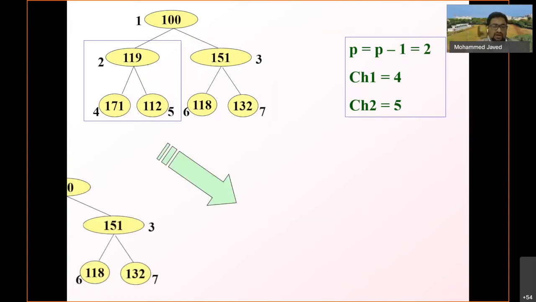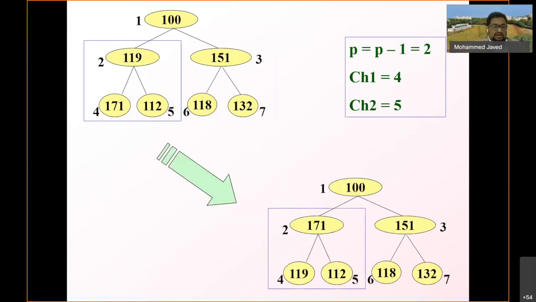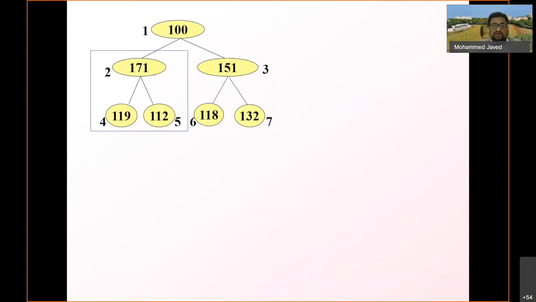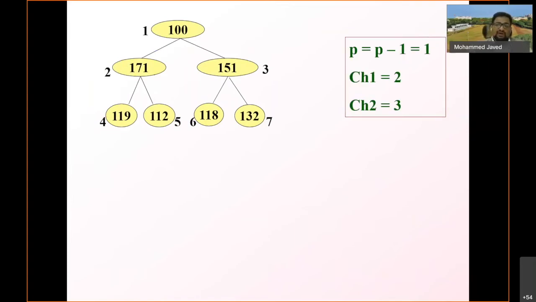Now I come to know that 171, the child value, is greater than the parent. So the swapping should take place here. You can see that it has already been swapped here, and 171 goes up, 119 comes down. Now again I have to do P equal to P minus 1.